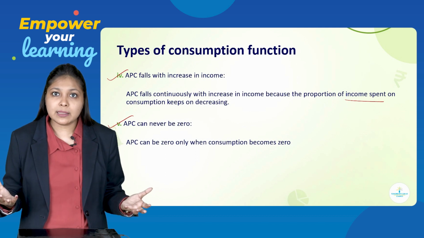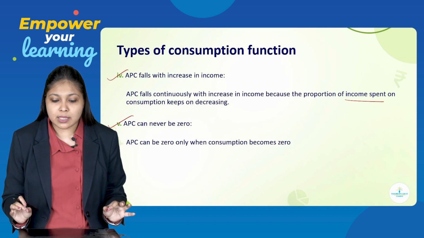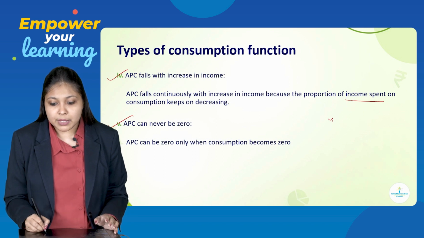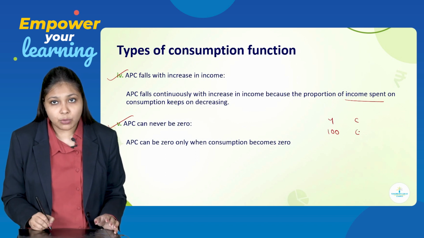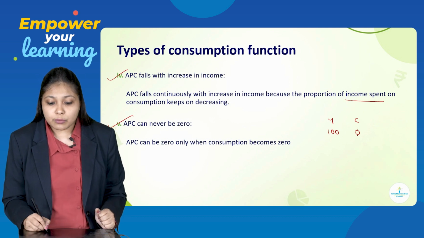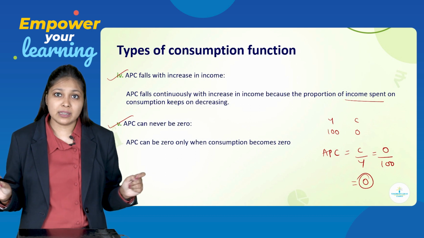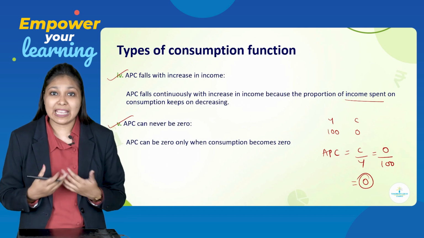Is it possible that the consumer is not spending any amount of money on consumption? For example, income is 100 and consumption is 0. No consumption, even if your income level is 100. So, what will happen? APC is equal to C upon Y. C is 0 upon 100. APC is 0 or indefinite. This is not possible ever.